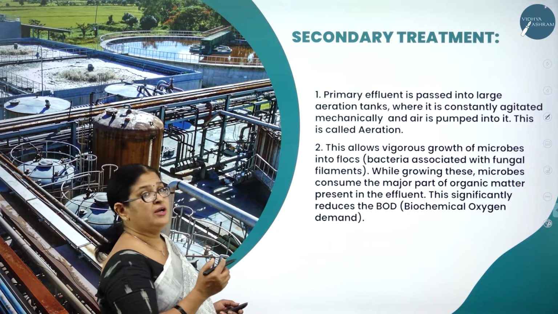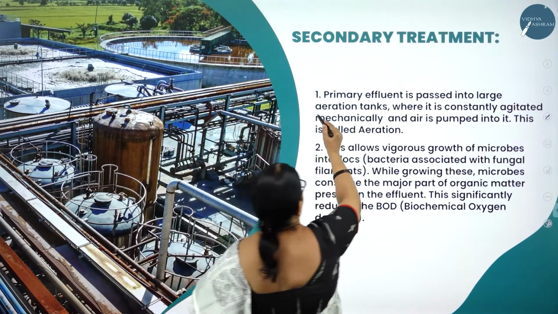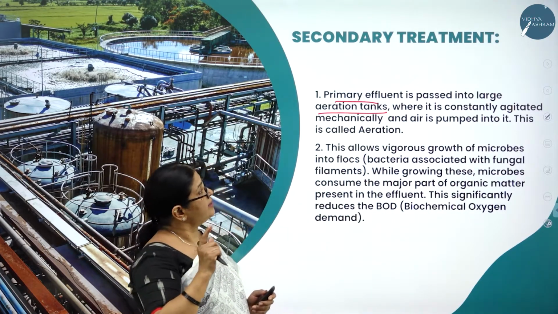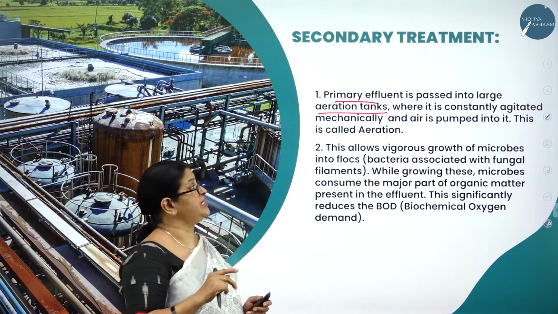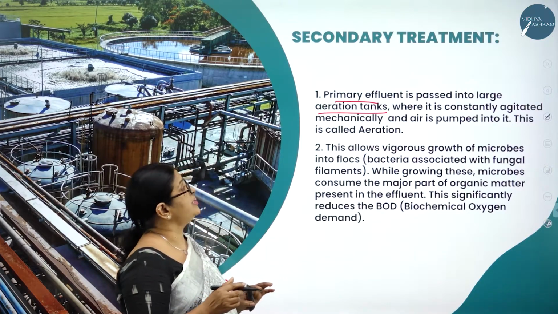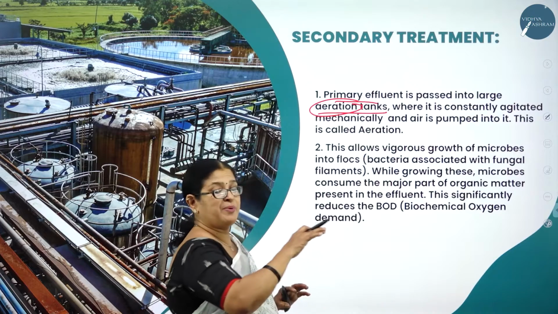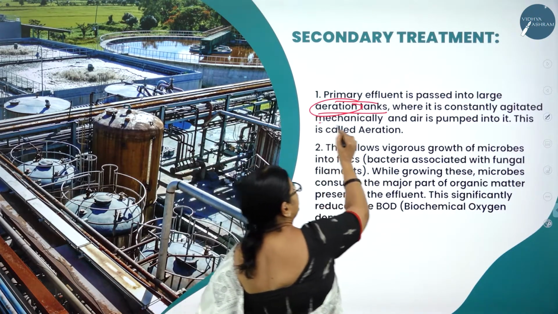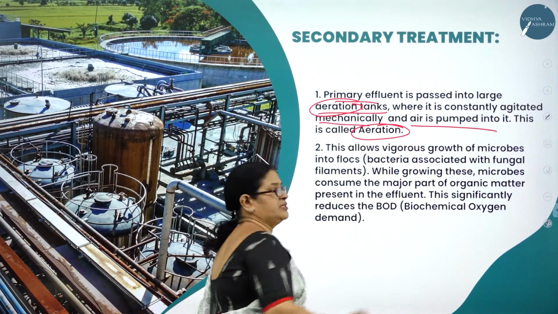As I said, the primary effluent that is formed after filtration and sedimentation is passed into large aeration tanks. The very word itself will tell you, aeration tank, where air is pumped into it and which is constantly agitated mechanically. This is called as aeration.